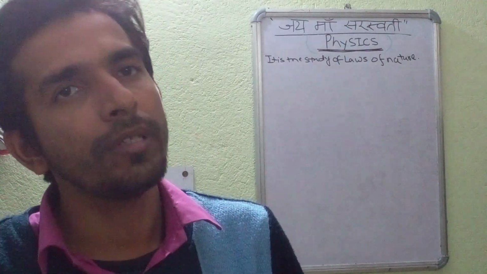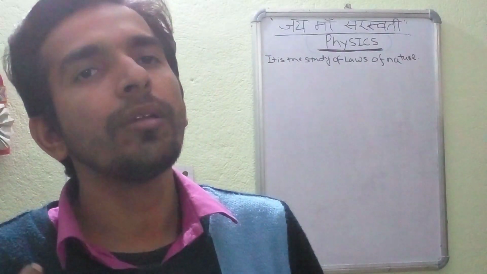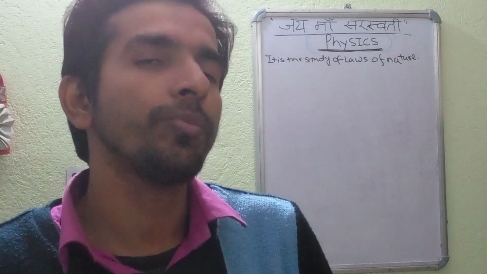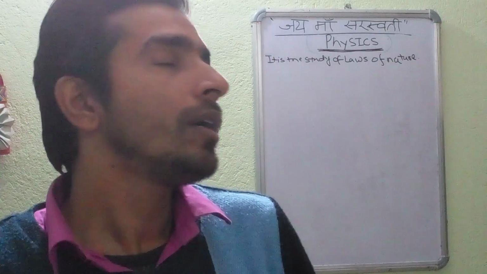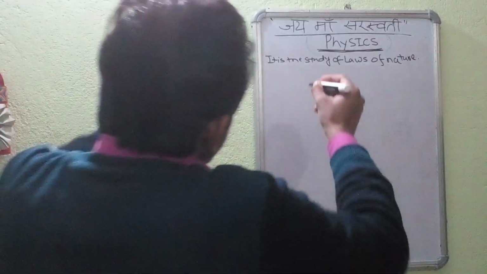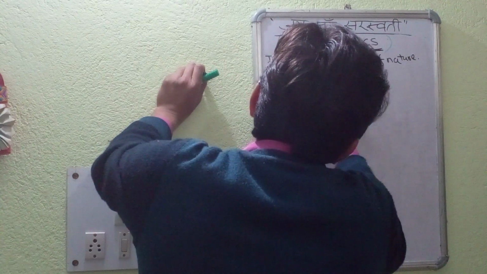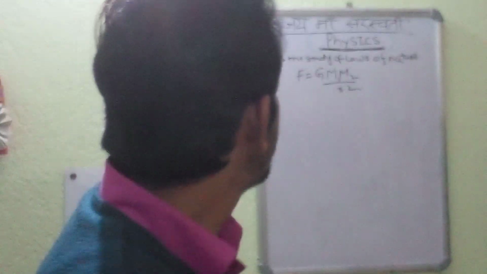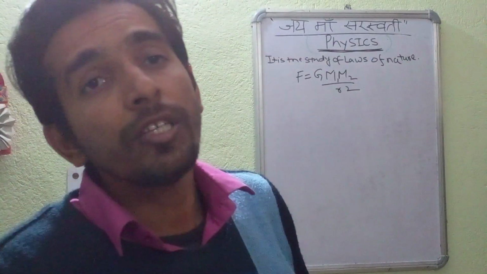How was this formula derived? The scientists observed and applied the basic principles and laws of nature, and after certain trials, experiments, and observations, they gave this formula: F is equal to capital G m1 m2 by r square, where capital G is the universal gravitational constant, m1 and m2 are the respective masses of the bodies, and r is the distance between the two masses.